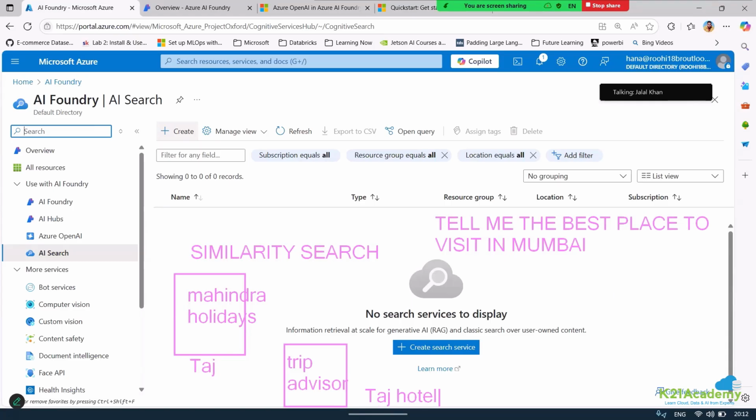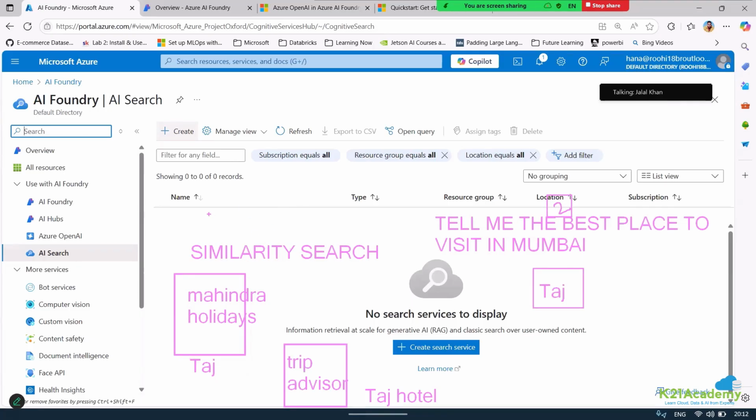Simple. Now I have said, tell me the top two places, the two best places. These will be the top two documents, right? So what may happen is I may only get one result, which is Taj, because I set that I need the top two. It will query the top two results and give me Taj. But to be frank, these two places are the same. This is duplication, correct? So how is this duplication taken care of?